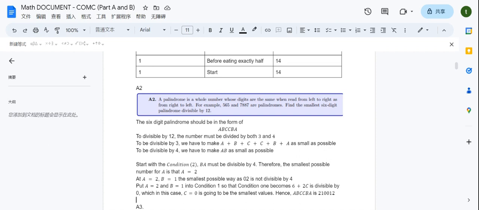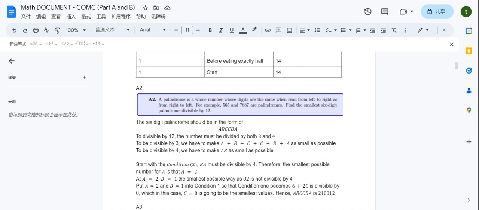From this problem, we can see that the 6-digit palindrome should be in the form A, B, C, C, B, A. To be divisible by 12, the number itself must be divisible by both 3 and 4. To be divisible by 3, the sum of every single digit in the palindrome must be divisible by 3, which in this case means A plus B plus C plus C plus B plus A must be divisible by 3, and we make it as small as possible.